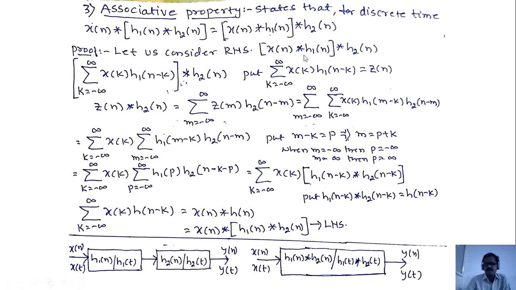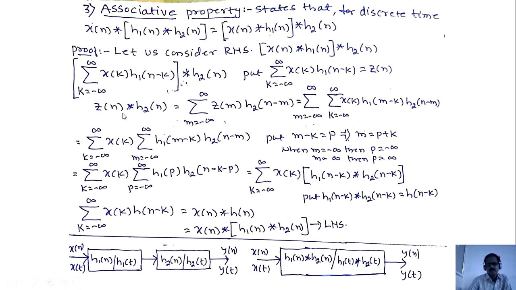Apply the formula for x of n convolute with h1 of n: sigma k equal to minus infinite to plus infinite x of k h1 of n minus k, convolute with h2 of n. Now I am substituting this complete value. Put sigma k equals minus infinite to plus infinite x of k into h1 of n minus k equal to z of n. Therefore, z of n convolute with h2 of n.